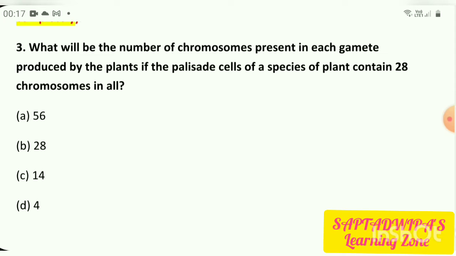So what will be the number of chromosomes present in each gamete then? That means each sex cell then? Obviously 28 divided by 2. That means half of the total number of chromosomes. Then the answer is 14. So our answer is 3C, 14.